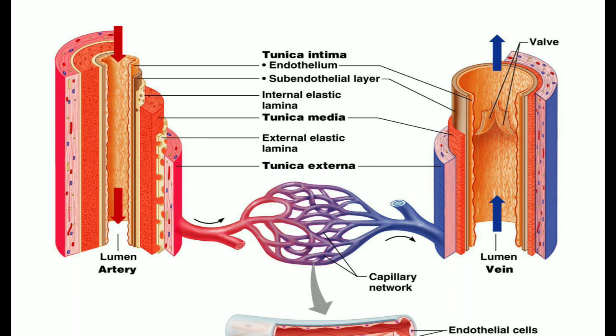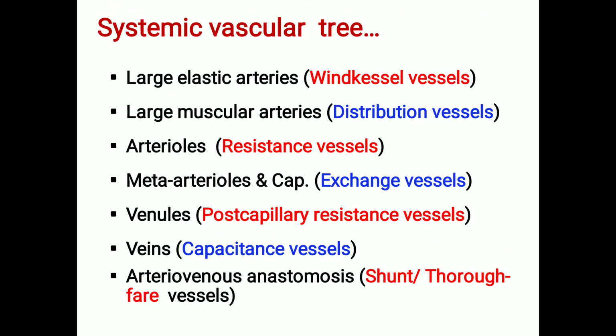Arteries are generally what we call resistance vessels. The small arteries and arterioles are the site of peripheral vascular resistance, and the veins are the capacitance vessels. That is, they can accommodate a large amount of blood or have a large amount of reservoir in them.